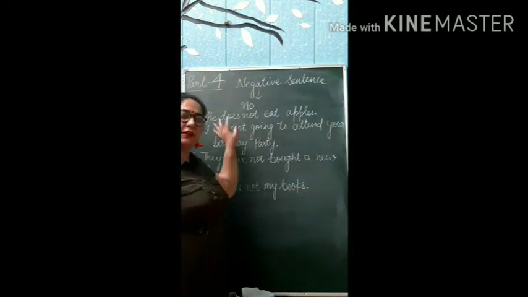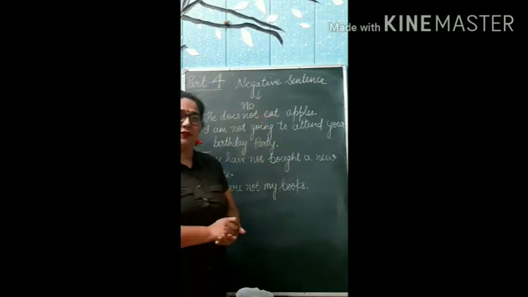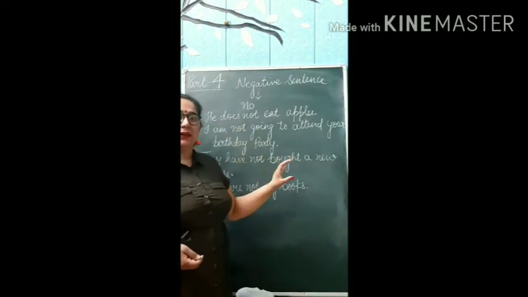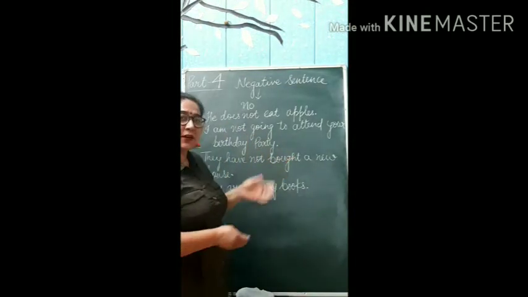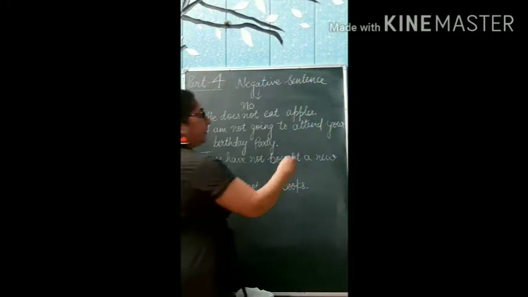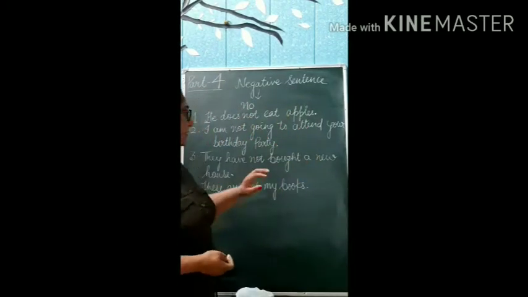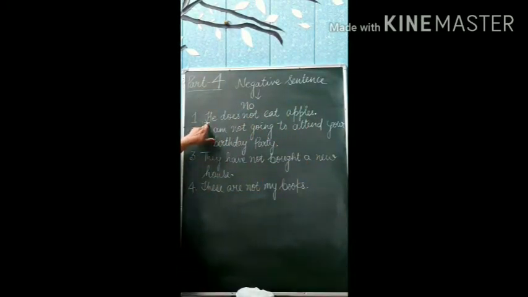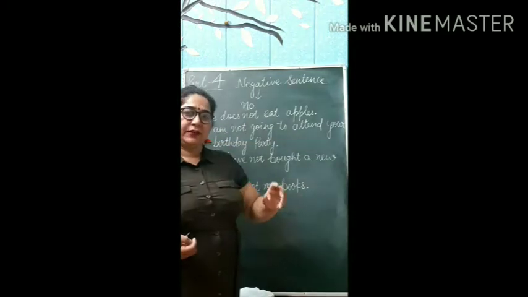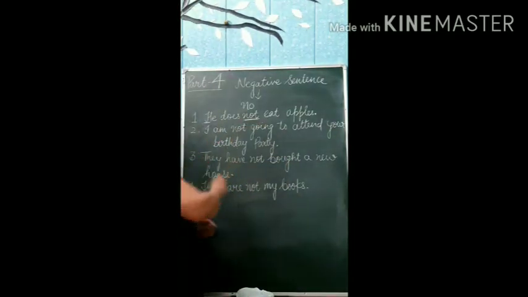Now just see, I have written 4 sentences here. The first one, he does not eat apples. You have to keep that rule always in your mind, that in a sentence the first alphabet is always capital, and in the end we end that sentence with a full stop if it is a simple sentence. So he, H capital, he does not eat apples. How will you identify the type of the sentence? By seeing this not here.